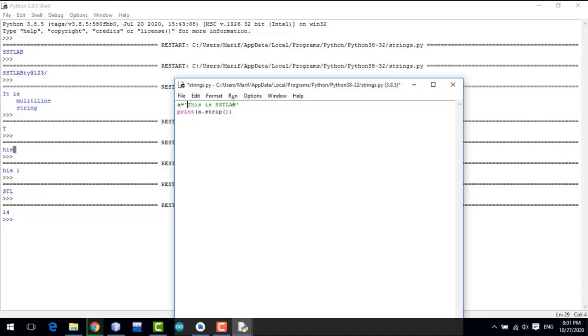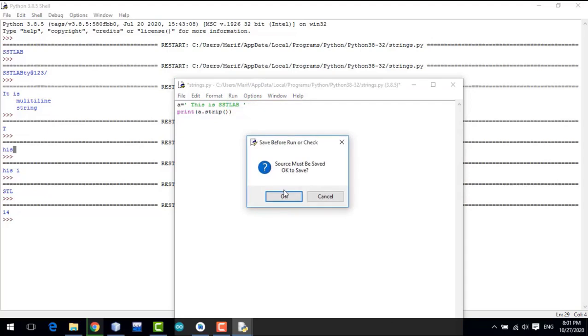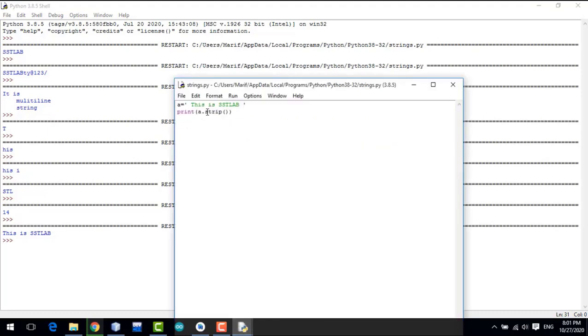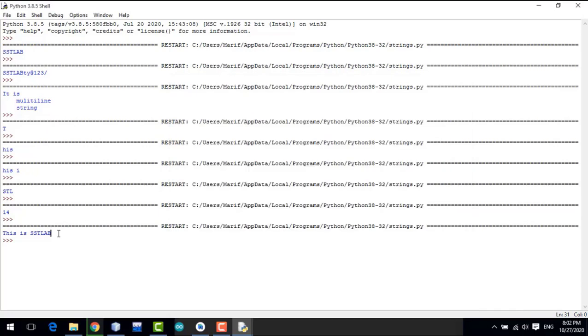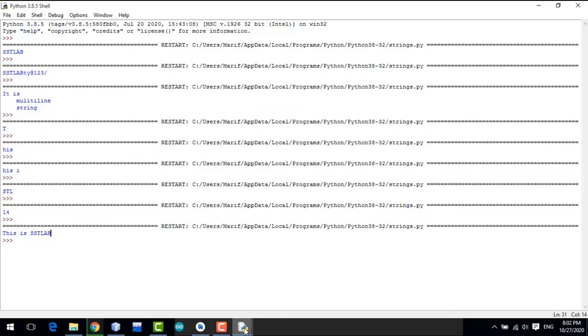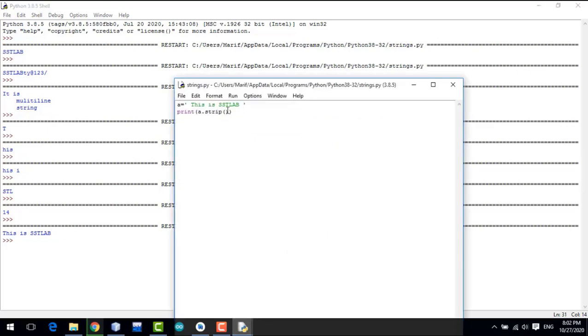So if I have space over there, if I run it, okay, here you can see there is no space before the string, but in the actual string there is a space at the start point. In the end of the string there is no space, but in the actual string there is a space. So strip method will remove white spaces from the start and end of the string.